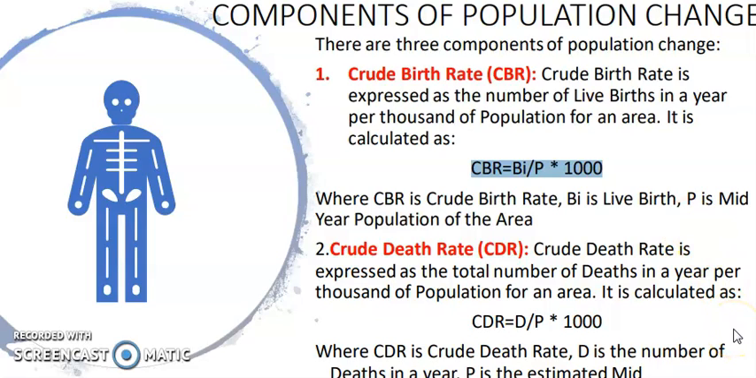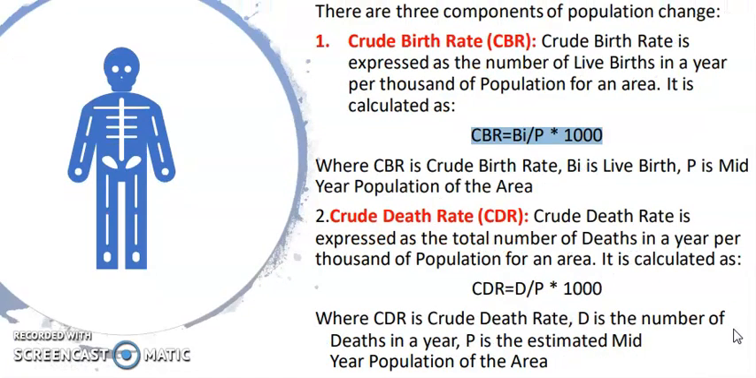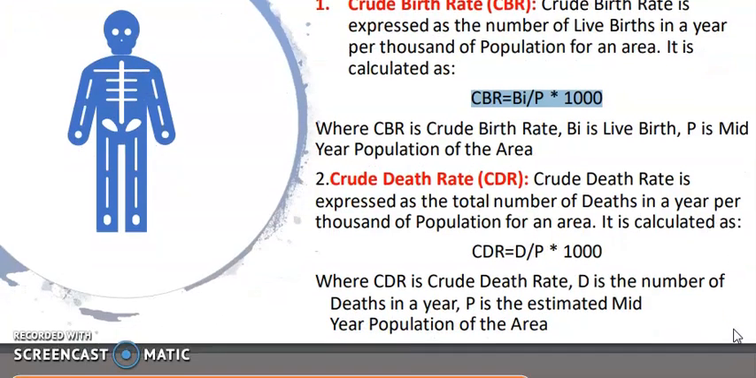Crude death rate is expressed as the total number of deaths per 1,000 of population in an area. It is calculated by D by P multiplied by 1,000. Here D means the number of deaths in a year. P means the estimated mid-year population of an area. How many people died? The total number of deaths in a year divided by the total population multiplied by 1,000. It's the formula of the crude death rate.